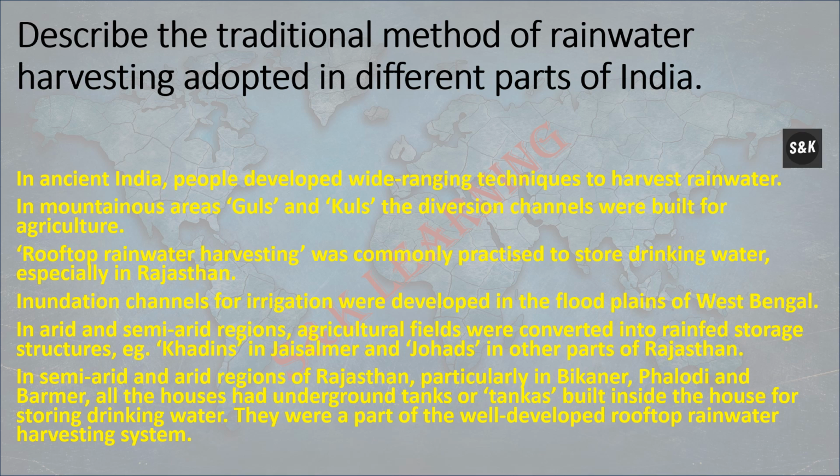Describe the traditional methods of rainwater harvesting adopted in different parts of India. In ancient India, people developed wide-ranging techniques to harvest rainwater in mountainous areas. Guls and diversion channels were built for agriculture. Rooftop rainwater harvesting was commonly practiced to store drinking water, especially in Rajasthan. Irrigation channels were developed in the floodplains of West Bengal. In arid and semi-arid regions, agricultural fields were converted into rain-fed storage structures.